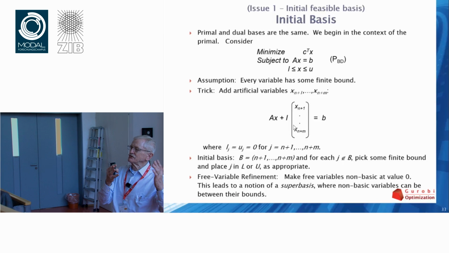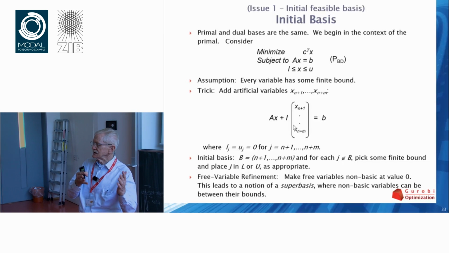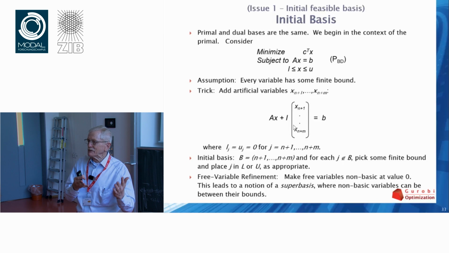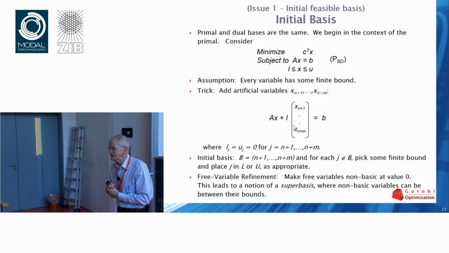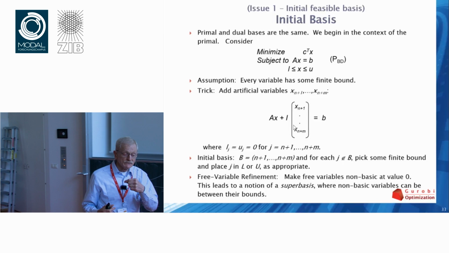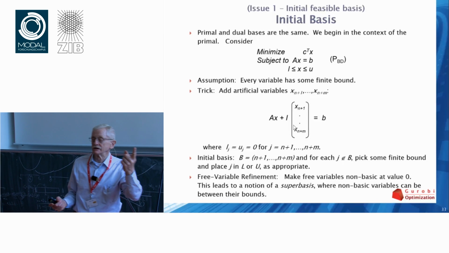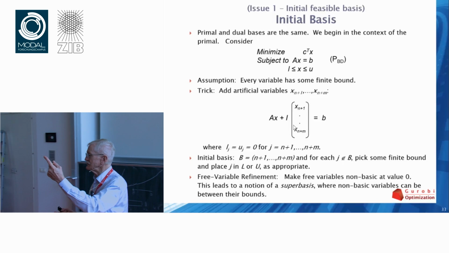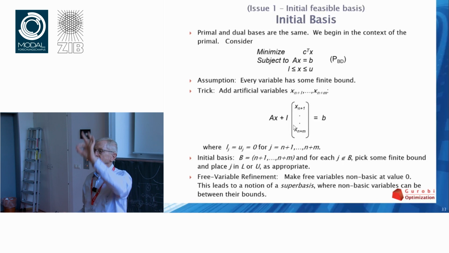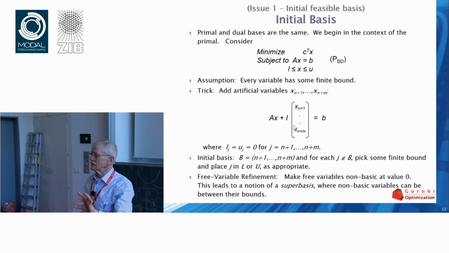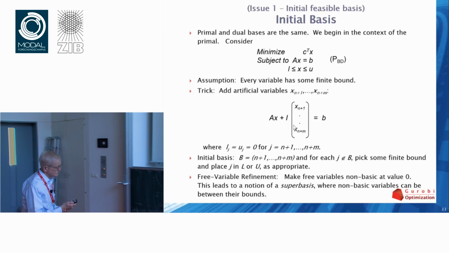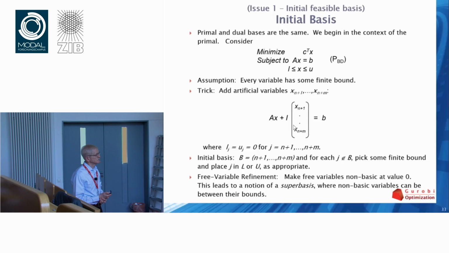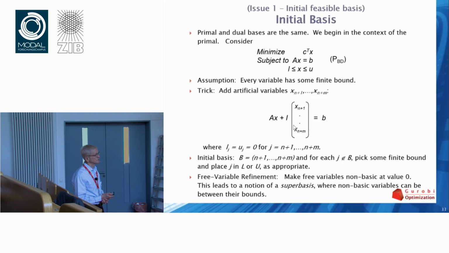Non-basic variables are supposed to be out of bound. Free variables don't have any bounds, so you have to pick some value, and the convenient value to pick is 0. Then you make one modification in the simplex algorithm, which is that those variables are now allowed to move either up or down, not just in one direction. And that primal, for example, gives you a corresponding simplex algorithm.